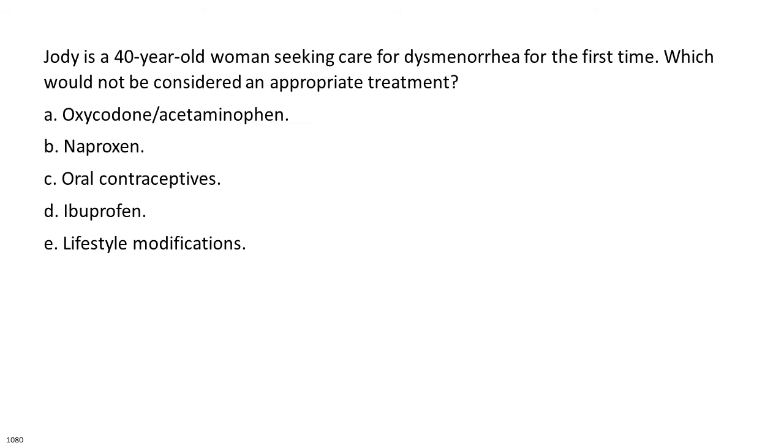Jody is a 40-year-old woman seeking care for dysmenorrhea for the first time. Which would not be considered an appropriate treatment? A. Oxycodone, acetaminophen. B. Naproxen. C. Oral contraceptives. D. Ibuprofen. E. Lifestyle modifications.